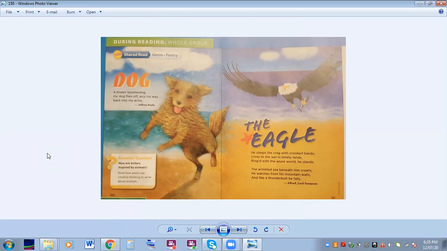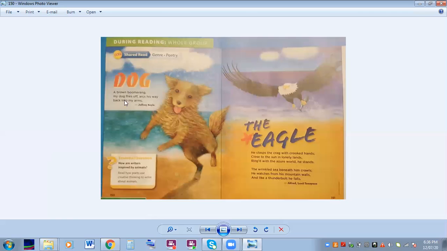All right, so the first poem that we're going to look at is called Dog. And we can look at this poem and tell that this is a haiku because it's a 3 line poem. Let's check to make sure. Let's count the first line for how many syllables. A brown boomerang. 5 syllables. The second line, my dog flies off, arcs his way. 7 syllables. Back into my arms. 5 syllables. So this poem is 5, 7, and 5, a 3 line poem. It is a haiku. Okay?